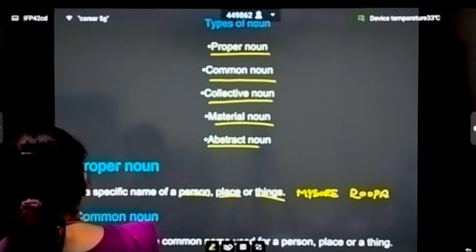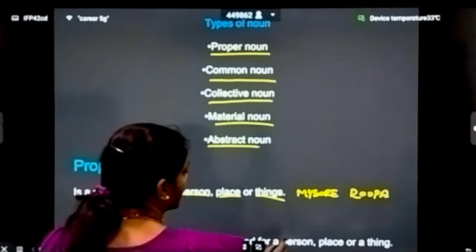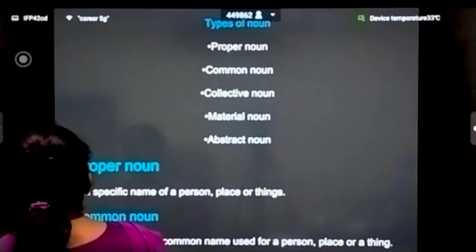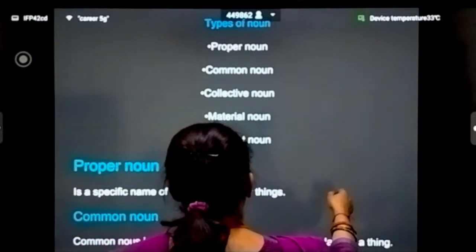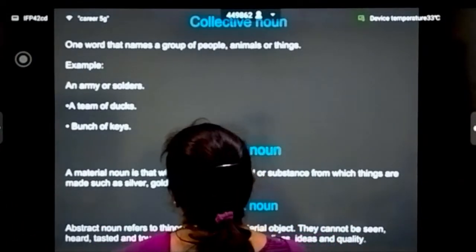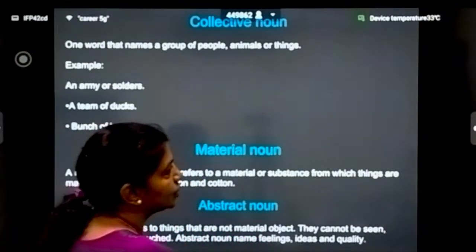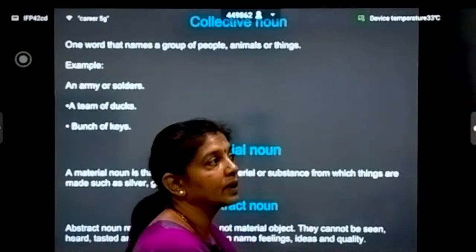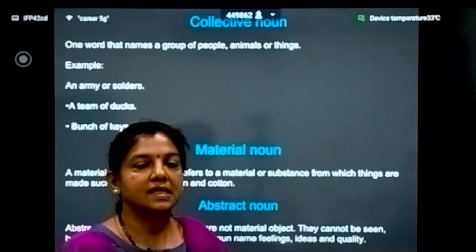So then comes the common noun. What is a common noun? A common noun is a name for a person or a place or a thing. Okay, examples of common noun: we are going to say person, place.